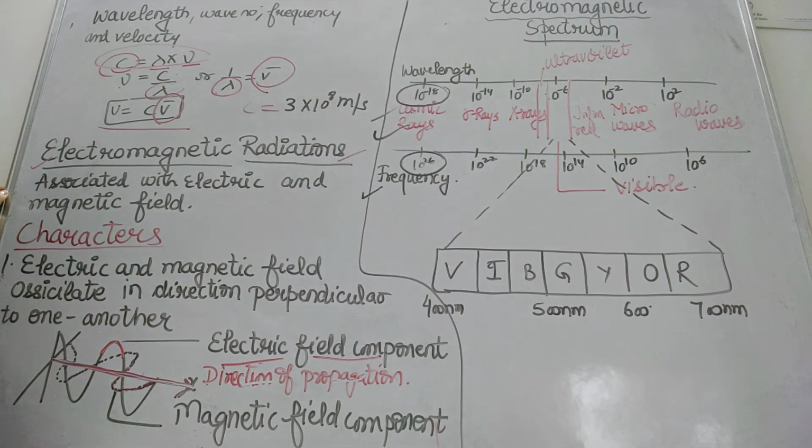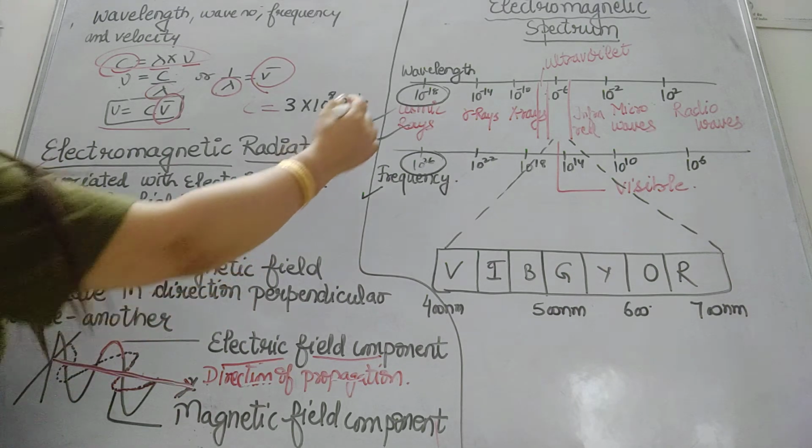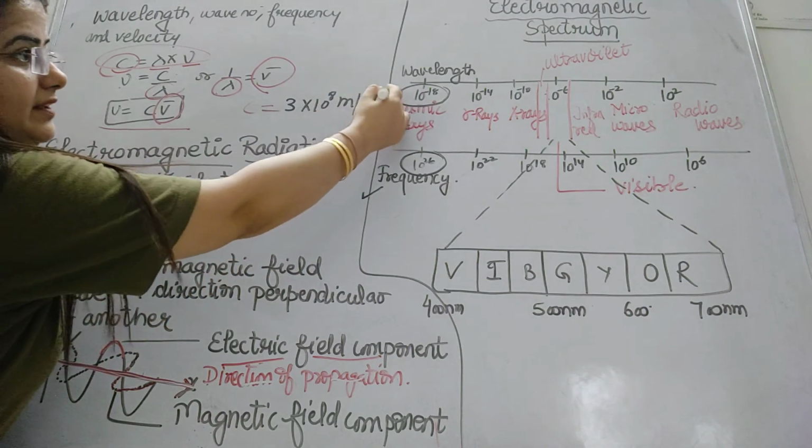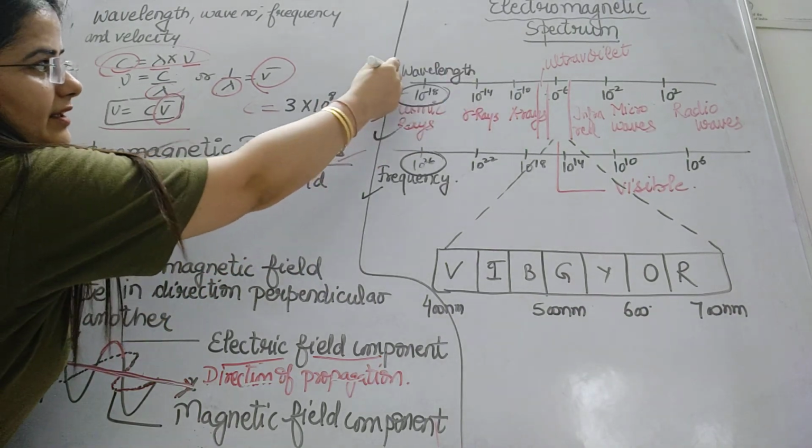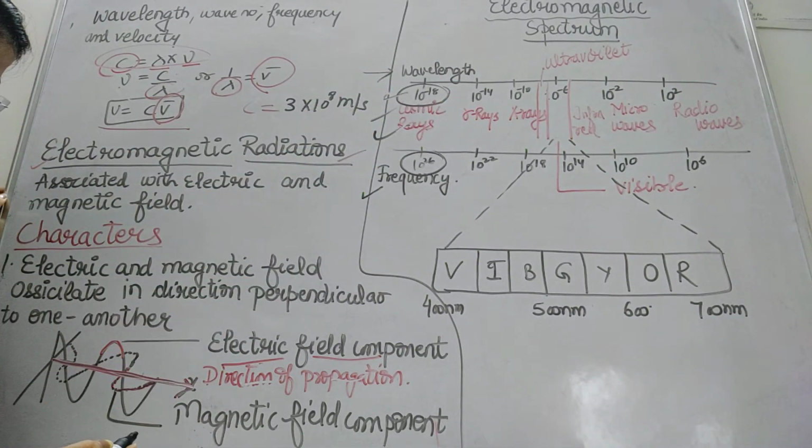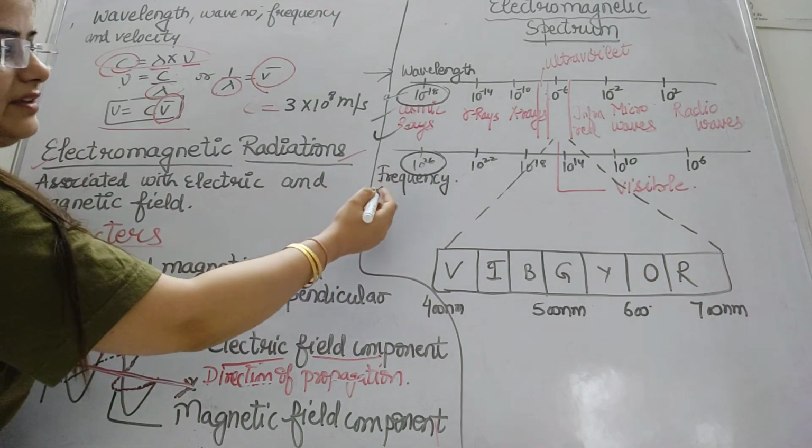So the complete range of electromagnetic waves is called the electromagnetic spectrum. The arrangement of different types of electromagnetic radiations in increasing order of their wavelength, but decreasing order of frequency.